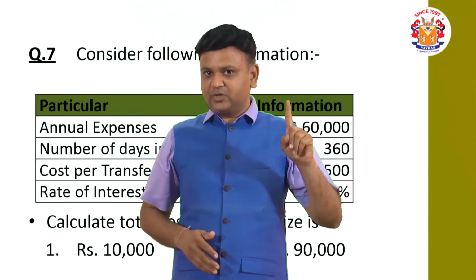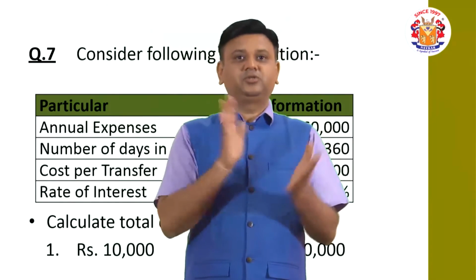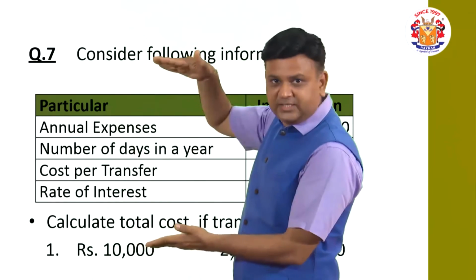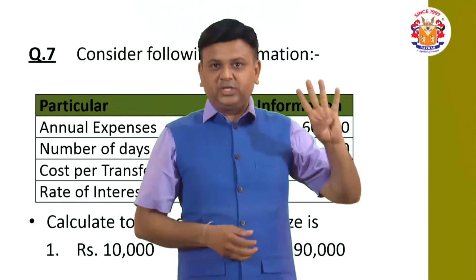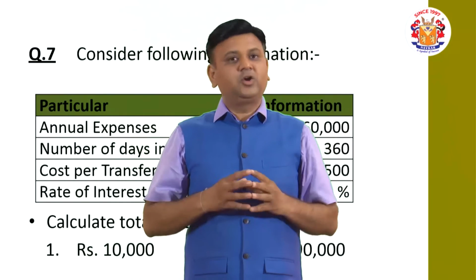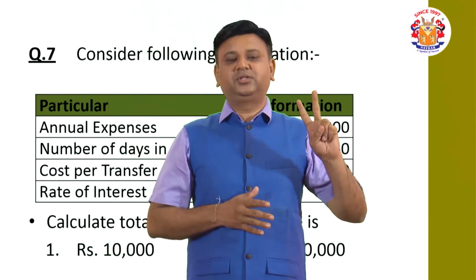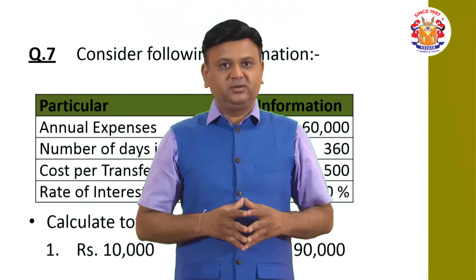For one transfer the cost is 500, so 36 into 500 is 18,000. Similarly for 90,000, every time we withdraw 90,000 rupees out of 3,60,000, so there are 4 transfers in a year. Cost per transfer is 500, so the total transfer cost will be 2,000. That is the way the total transfer cost will be calculated.